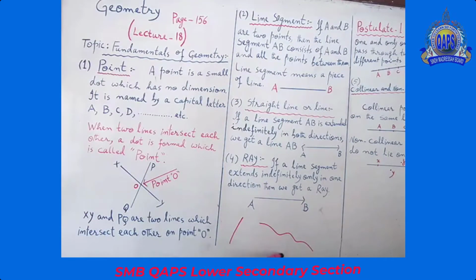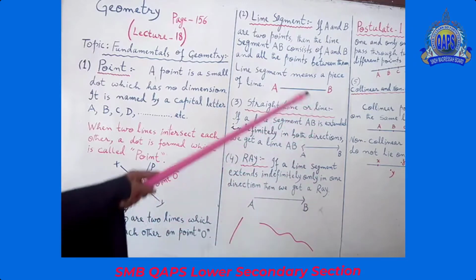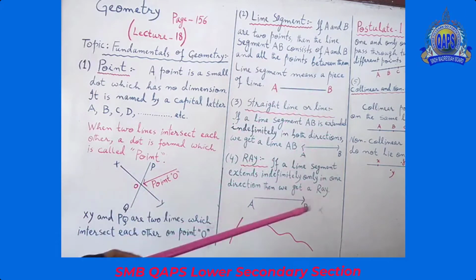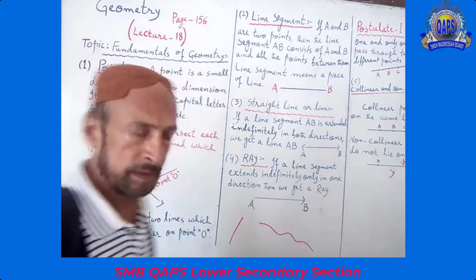It's not a straight line. This is a straight line. This is not a straight line. This is a straight. This is a straight. This is a straight. That is not straight. Not straight. I hope you understand that.